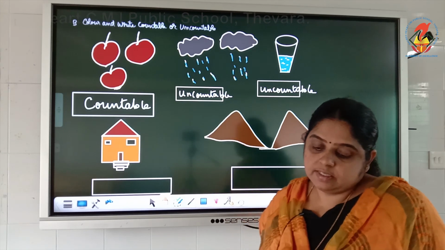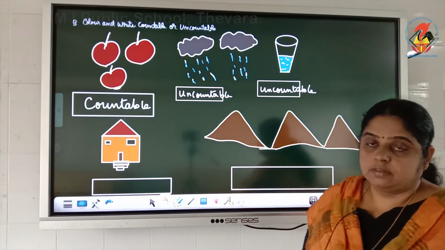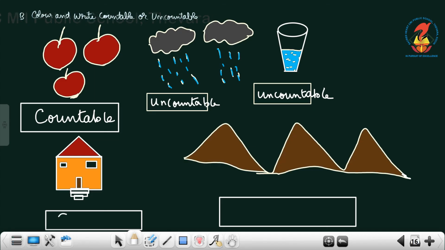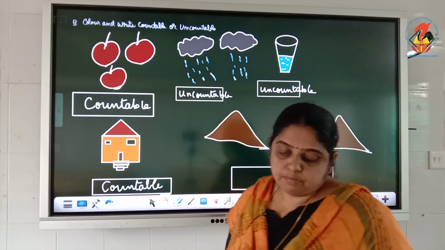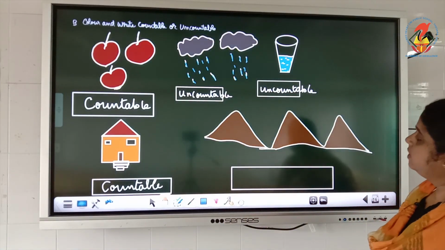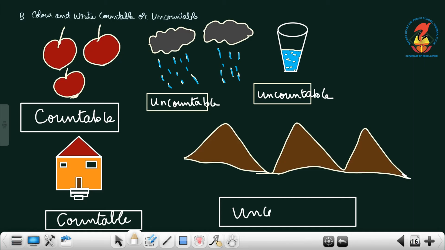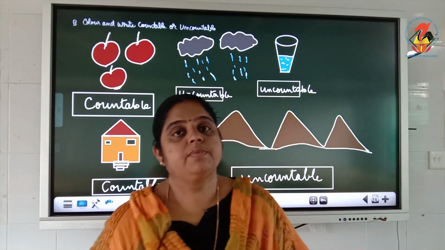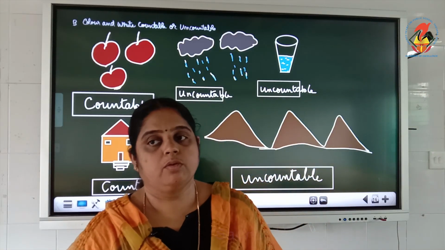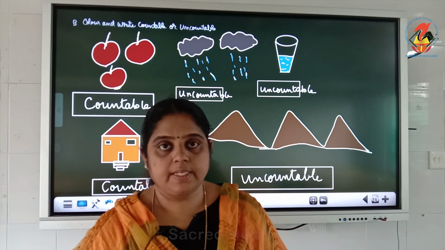Then, what is next? A house. Yes, countable. Countable noun. What about a mountain? It's uncountable. So, that's it regarding the countable and uncountable nouns. I hope all of you understood this.